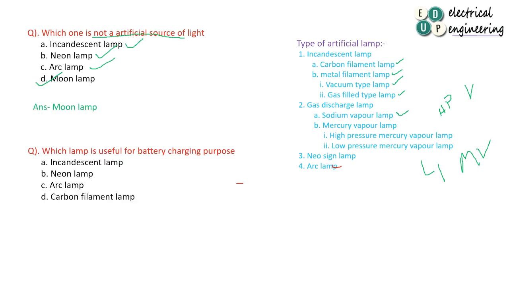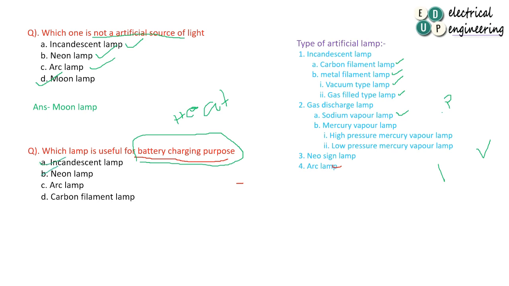Which lamp is useful for battery charging purposes? It means, out of these four lamps, which one is used for battery charging? See, for battery charging we require more heat instead of light. So incandescent lamp is used for lighting purposes, as I said.